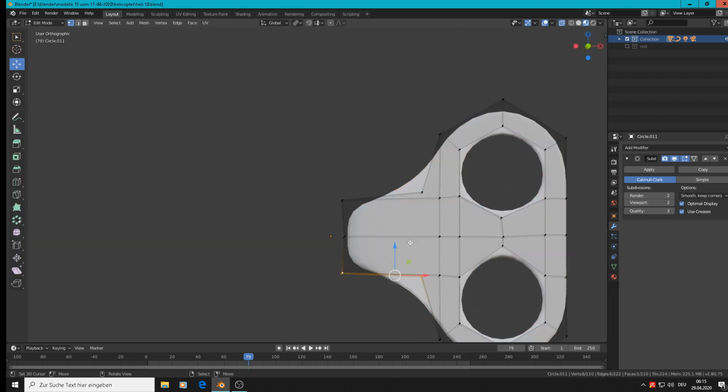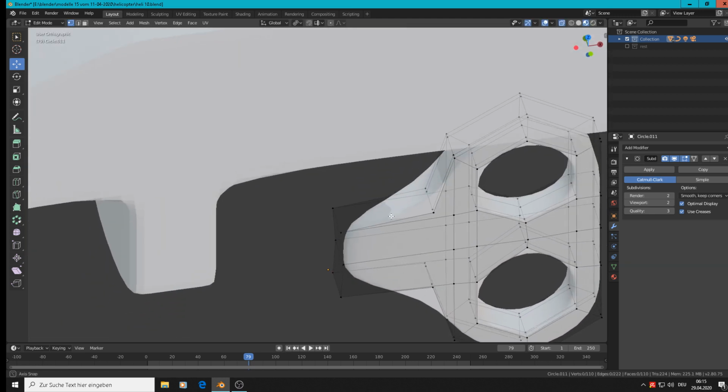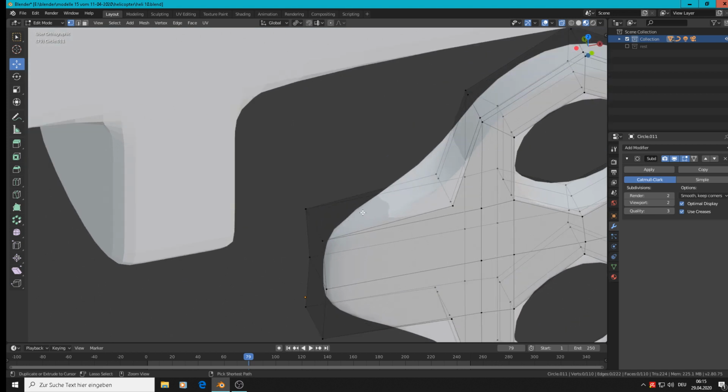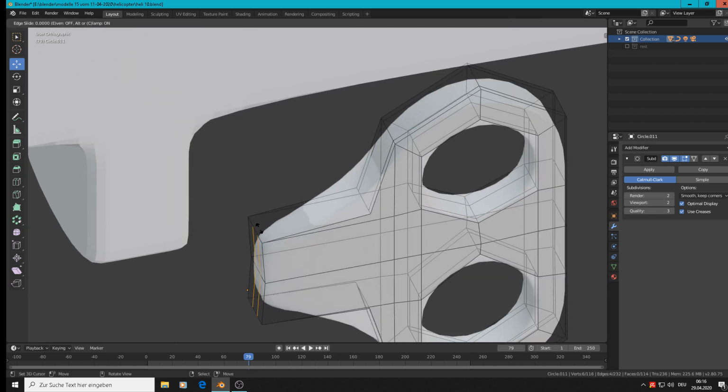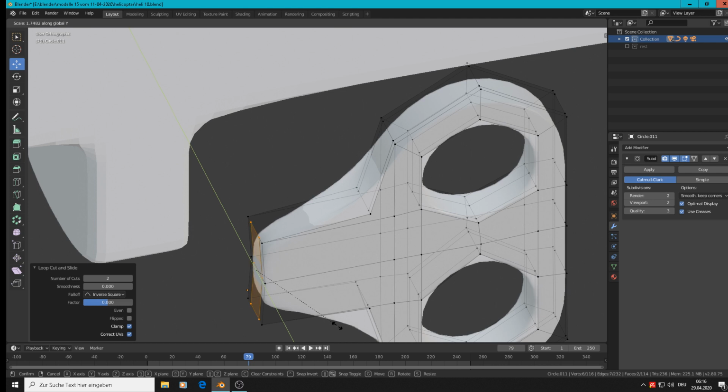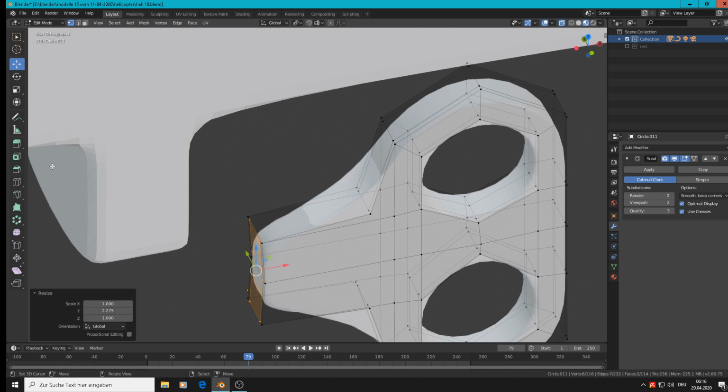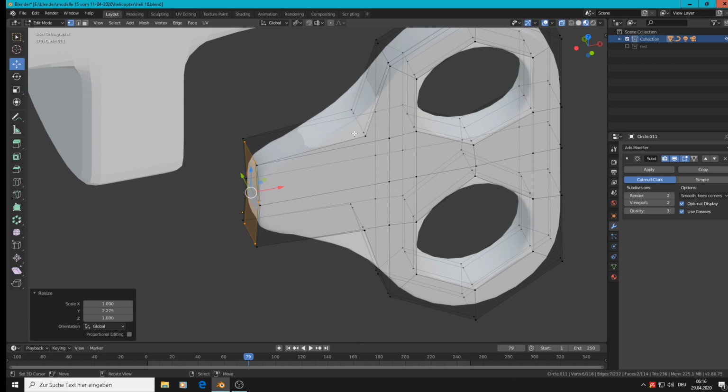So that was that. Now we can sharpen up that. Normally Control R, make the loop in, but it doesn't work, so Control Z, go back, and we try to bevel it here, or better say to get there some in. But you see here are two loops, and here at the back not, so we have to plug them in and then cut from there to there.